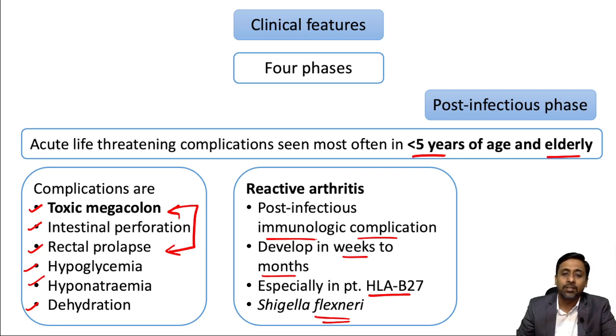Okay, so there was a question in the examination, that's why I'm saying it to you. So if in the examination you see 2 or 3 species of Shigella mentioned as a causative agent for reactive arthritis, the correct option will be Shigella flexneri.